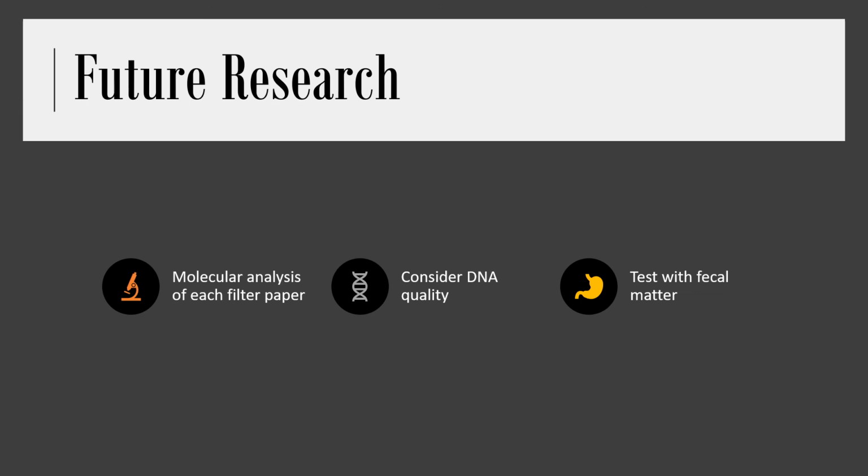If we could compare what makes each filter paper as effective as it is, and perhaps create a filter paper that combines all these features, such as the cheapness of a paper towel and the effectivity of an RDT or a Whatman 903, then we could create a filter paper that would be optimized for DNA extraction and preservation. In future research, I would also like to test with fecal matter instead of cholera culture in order to see if the DNA I produced would be the same.